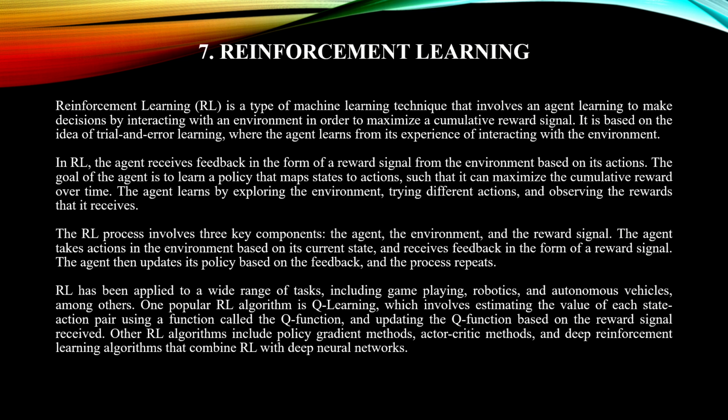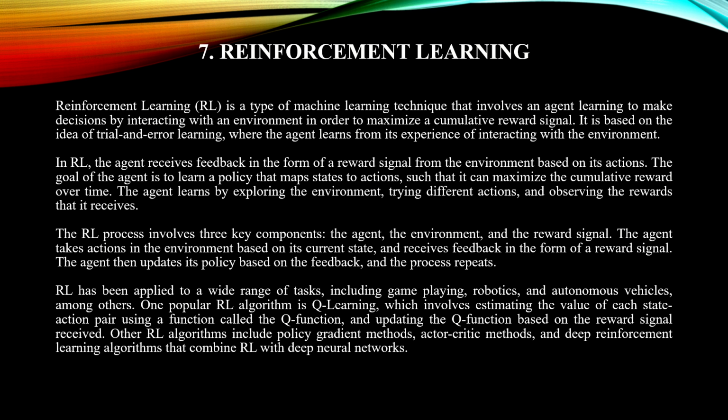interacting with the environment. So RL is a process which involves three key components, known as the agent, the environment, and the reward signal. The agent takes actions in the environment based on the current state and receives feedback in the form of a reward signal. The agent updates its policy based on the feedback and the process repeats. RL is applied to a wide range of tasks including game playing, robotics, and autonomous vehicles, among others.